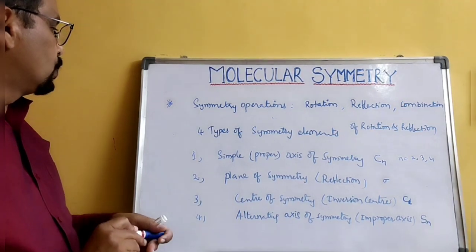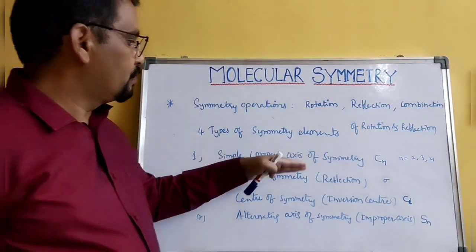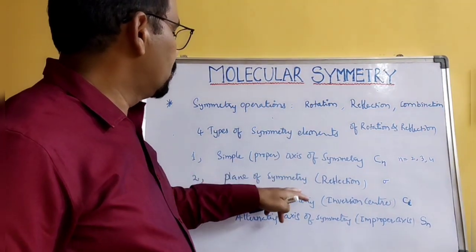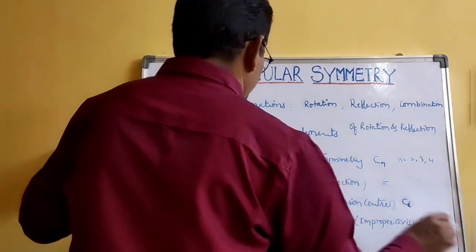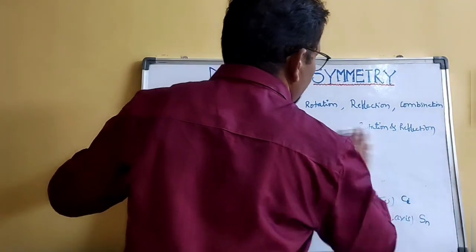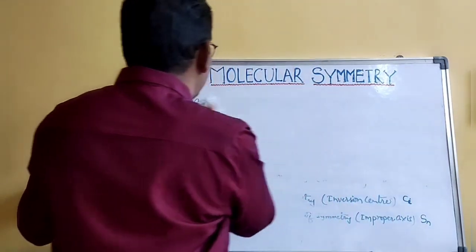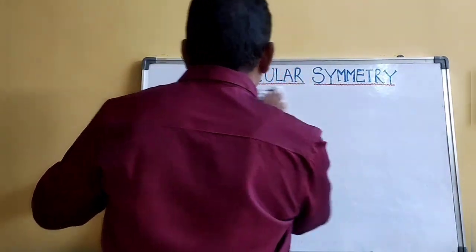So there are 4 kinds of symmetry elements, and I am going to explain them one by one. You need to remember about symmetry operations and symmetry elements.